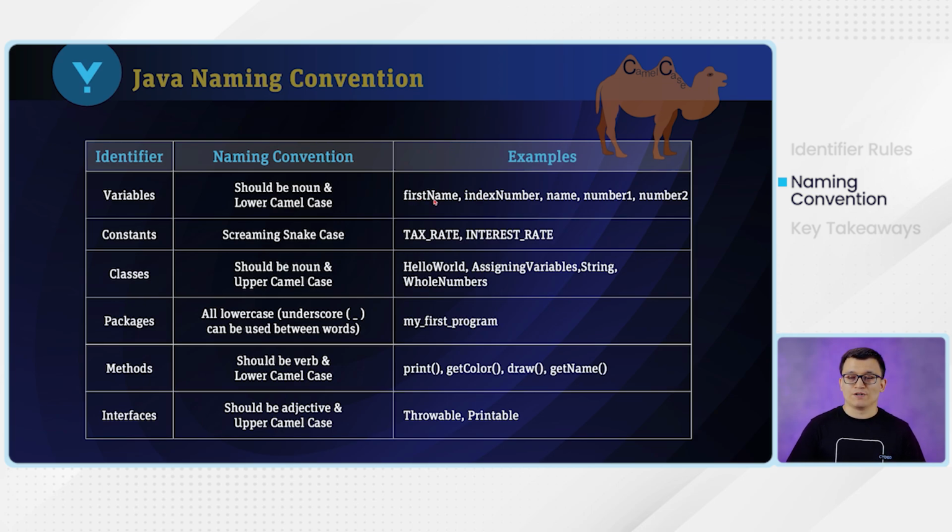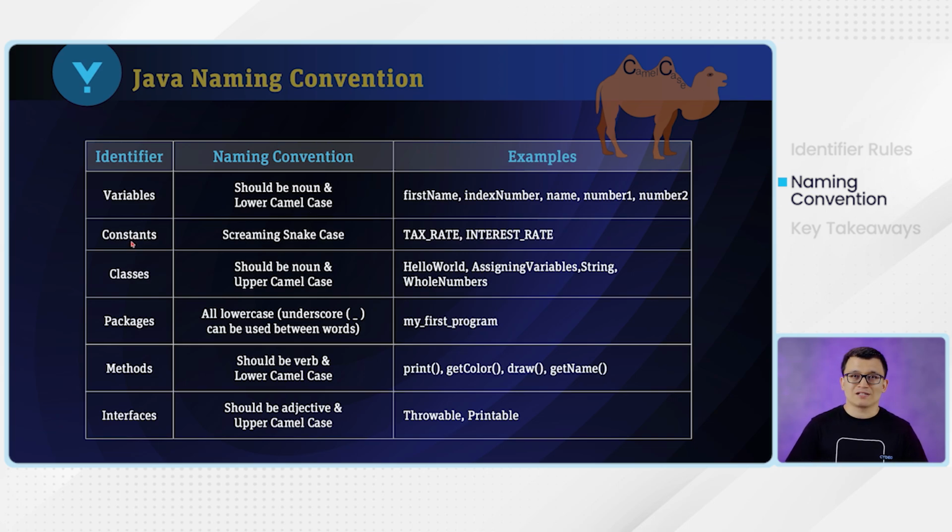So for example, first name: you see this variable name, first is in all lowercase, but for the second word, name, n is in uppercase. To make it more readable, we apply the camel case. So this is known as lower camel case. So every time you name your variables, make sure that you are applying lower camel case.